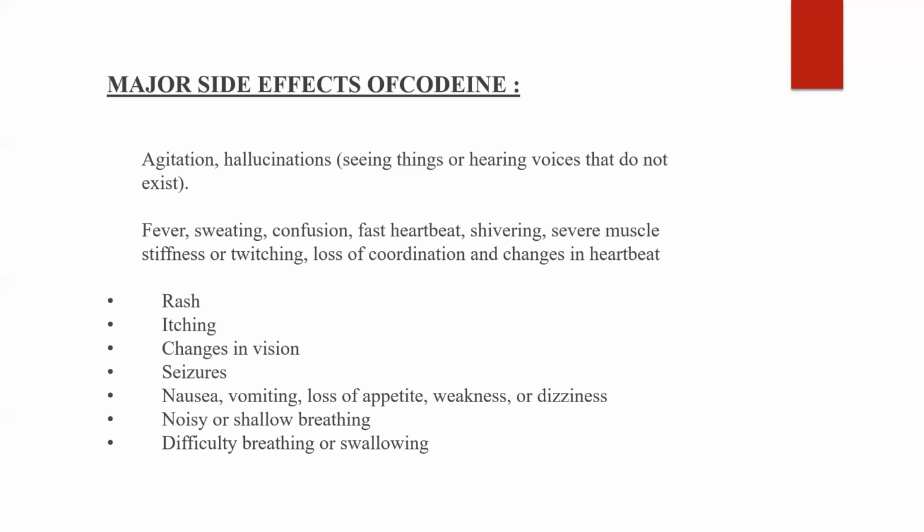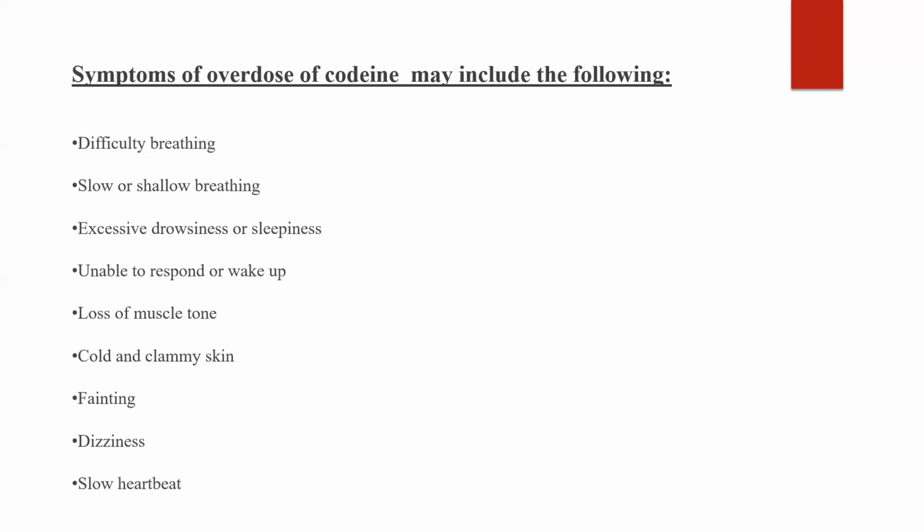It is very harmful when the heartbeat changes and you lose coordination and you are sweating and you are facing fast heartbeat, shivering, and sore muscle stiffness. These are very harmful effects of codeine. Other harmful effects of codeine include rashes on the body, itching on the body, your vision changes, you get seizures, you get nausea, vomiting, you face loss of appetite, you feel weakness or dizziness, you have noisy or shallow breathing, you feel difficulty in breathing and swallowing things.